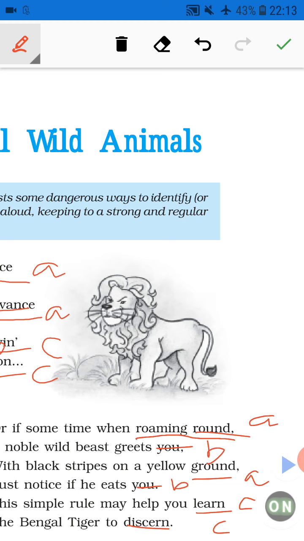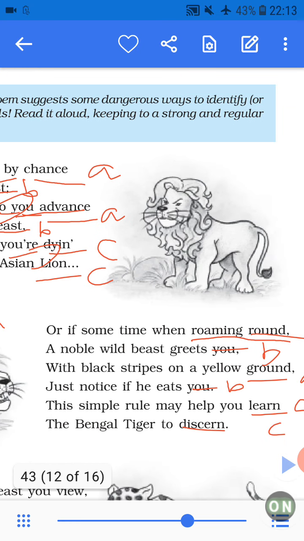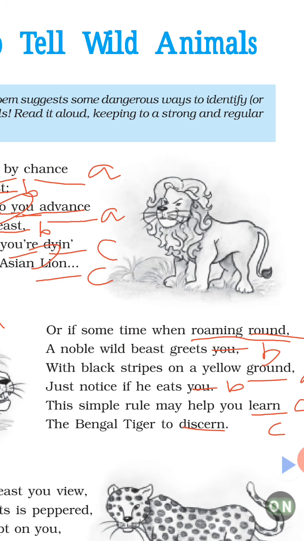Then third most important is inversion. Inversion. Where is inversion used? You can see the fifth and sixth line. The simple rule may help you learn the Bengal tiger to discern.